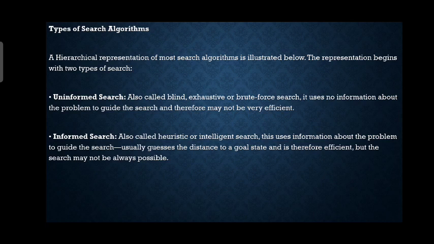Somewhat more efficient than that is called informed search, or intelligent or heuristic search. This uses information about the problem to guide the search, and it usually guesses the distance to a goal state, and therefore it is more efficient. It has some prior knowledge about the problem, such as whether a particular node is there or not in the array that you are going to search, or whether it is present in the first half or the second half, or in the quarter half or the later half, or something like that.